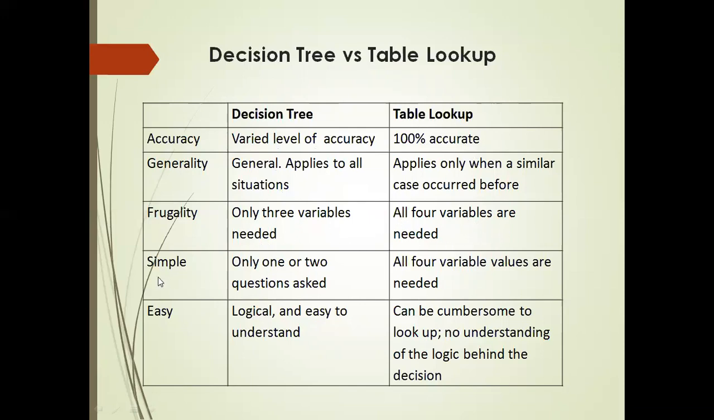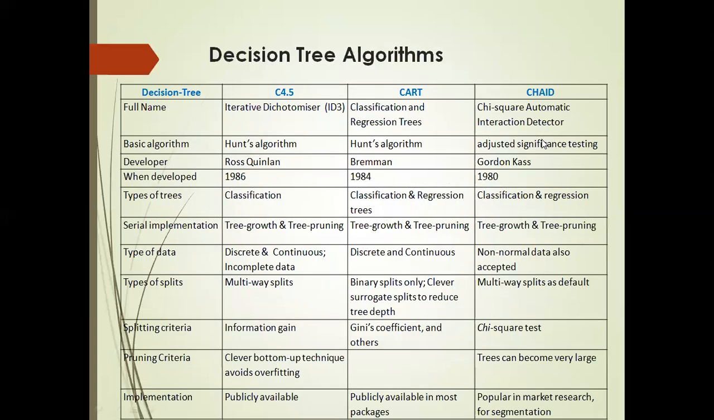The next criteria is simplicity. In the decision tree only 1 or 2 questions are asked, while in table lookup all 4 variable values are needed. So the decision tree is logical and easy to understand, but table lookup can be cumbersome to look up, with no understanding of the logic behind the decision. So you can expect a question like, list the difference between decision tree and table lookup. Hope you can understand this. So this is the last topic, the decision tree algorithm.